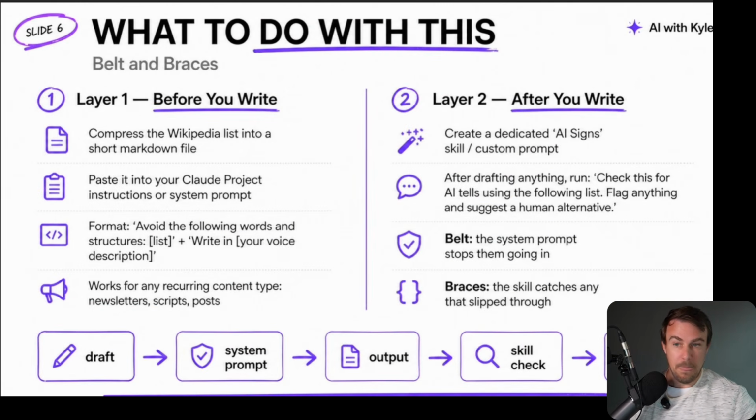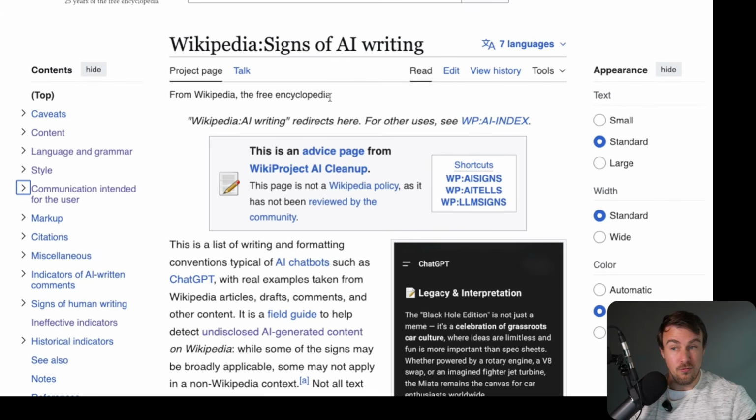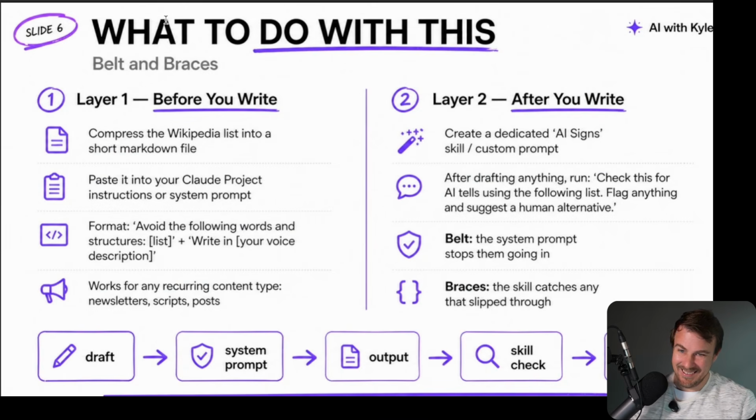What we're going to do is condense this Wikipedia Signs of Writing into a set of instructions that we can feed into our AI and say, hey, don't do this. All this stuff here, don't do that. So we're going to use it against Wikipedia. Sorry, guys. I know this wasn't your intention, but you have inadvertently created one of the greatest resources for making our writing sound less like artificial intelligence.